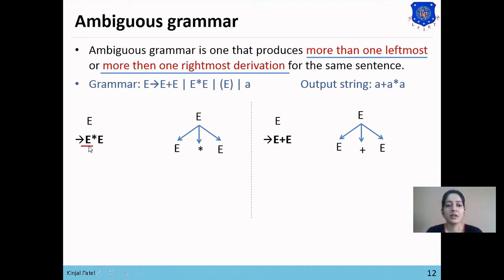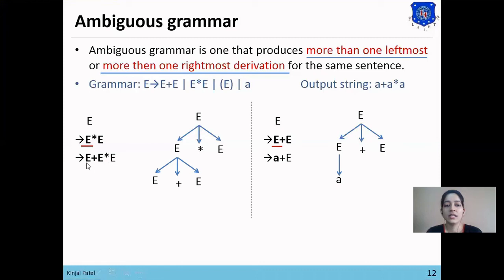Now in the first example we will replace the first E with E plus E. As you can see, E star E means A star A has been derived, but E plus E is left to derive on the left hand side of star. So here we will replace E with E plus E, and in the second example you can see that on the left of plus there is only one terminal symbol, so we'll replace that E with A.